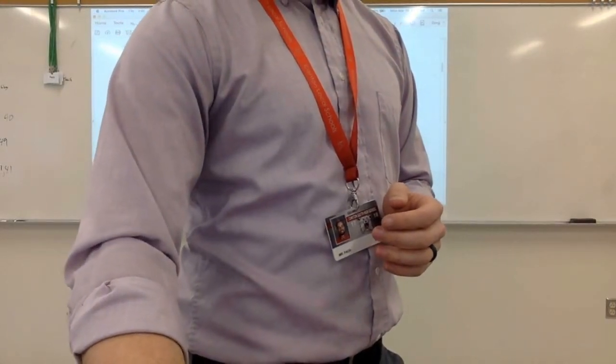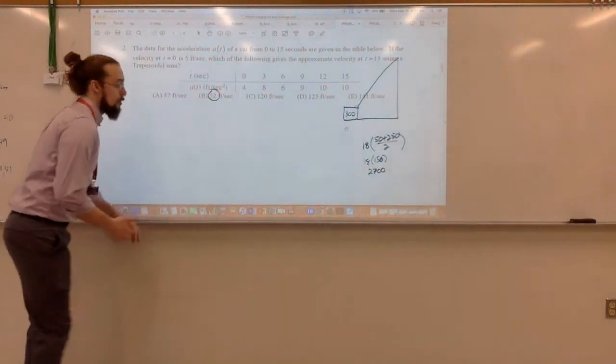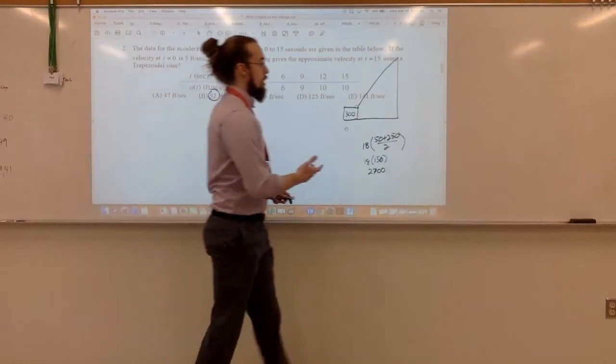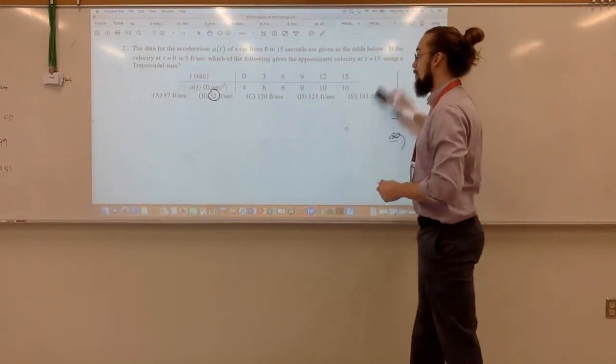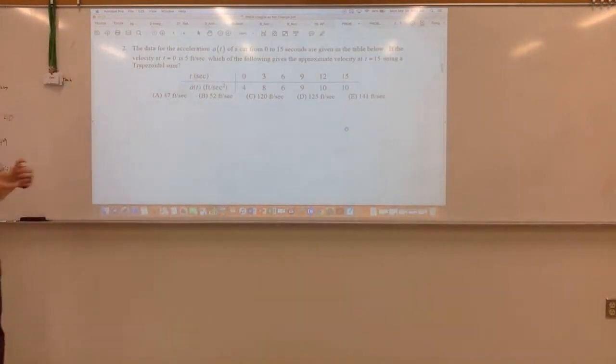So how about this one? Okay, the data for the acceleration of a car from 0 to 15 seconds is given in the table below. We know that the velocity at the beginning at 0 seconds is 5 feet per second. We want to figure out which of the following gives the approximate velocity at t equals 15 using a trapezoidal sum.